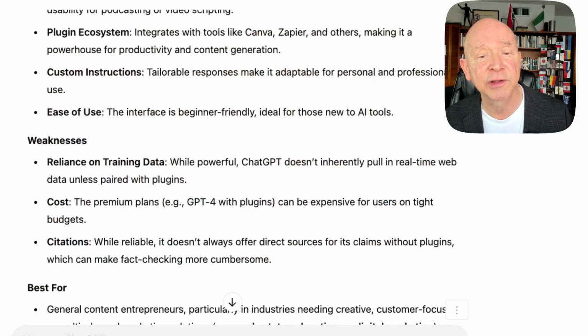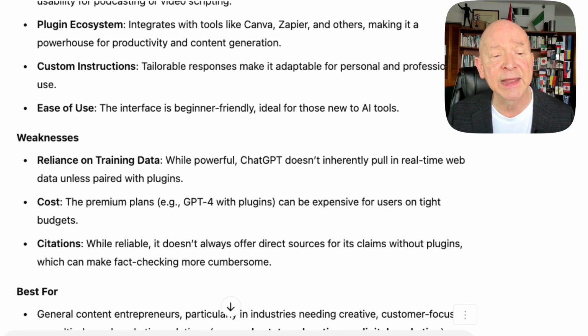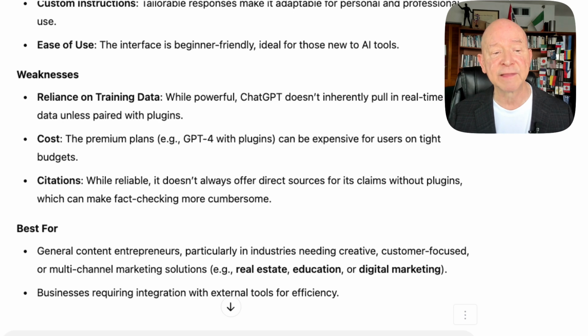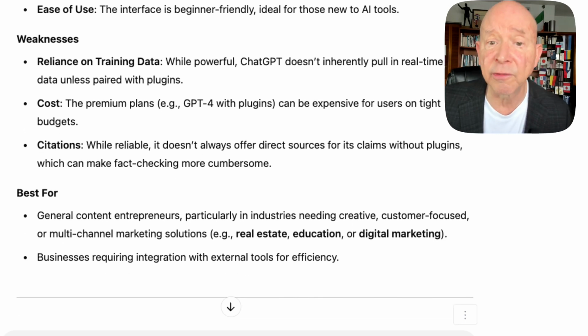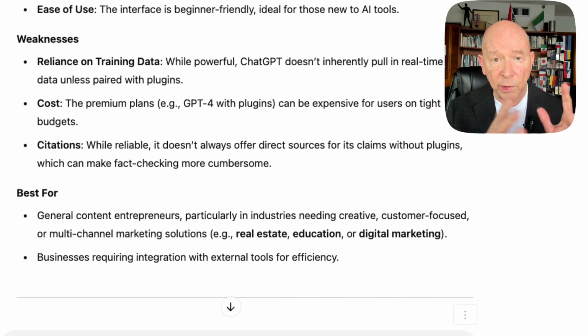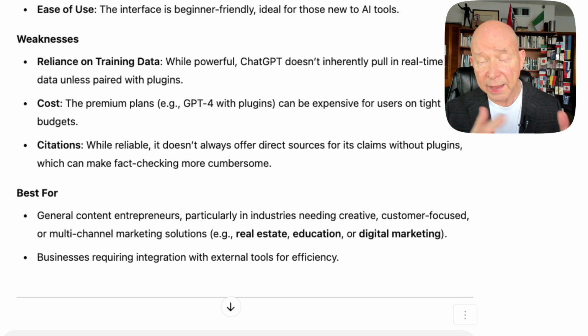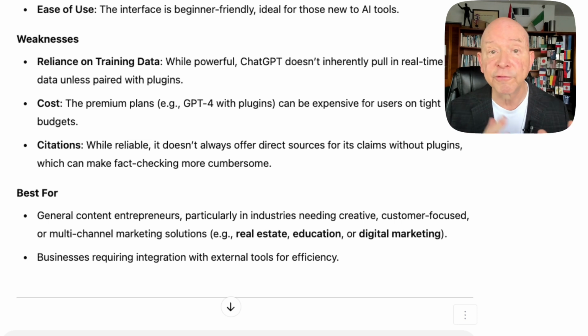But there are some disadvantages to it as well. Matter of fact, let's take a look here. Some of the weaknesses down here that it talks about. It's a reliance on training data. So make sure that you're getting that as well. And the cost. Well, okay, when you've got a lot of people, even though it's $20 a month for getting this regularly, it's going to add up with a lot of people. And $200 a month under their new version if you need that.